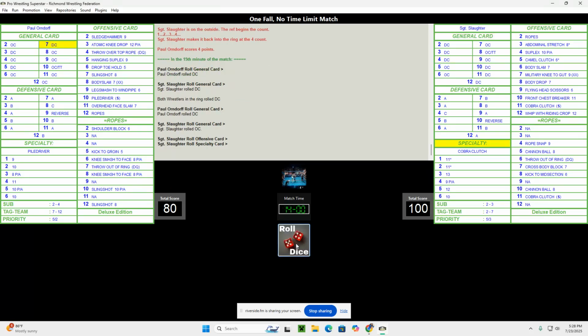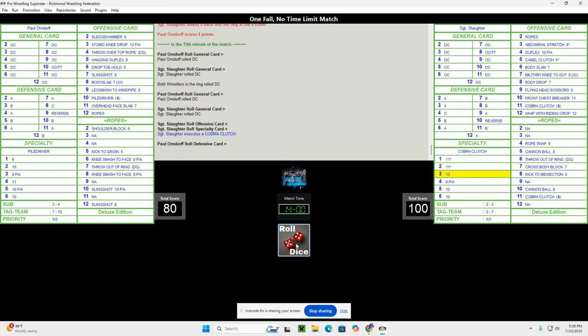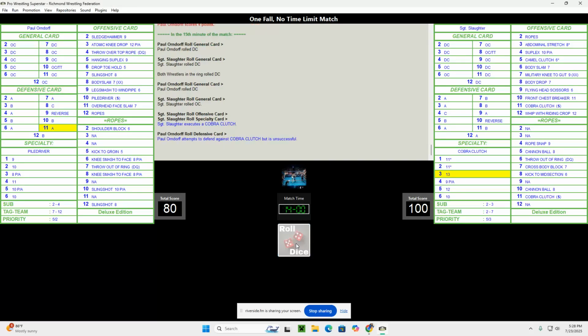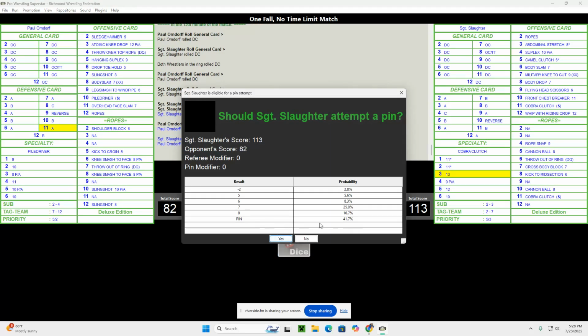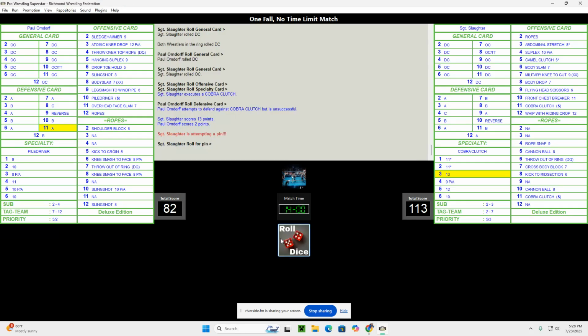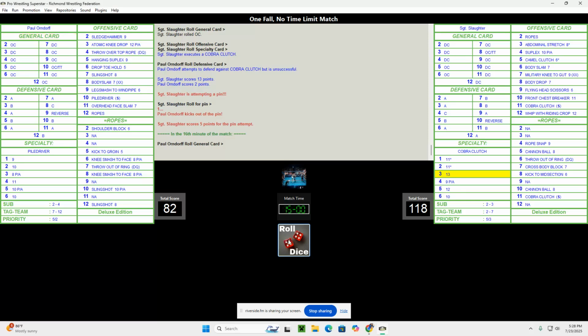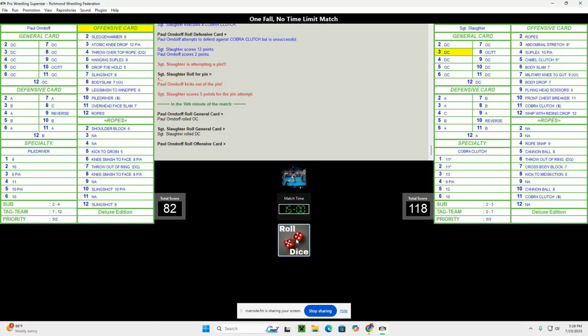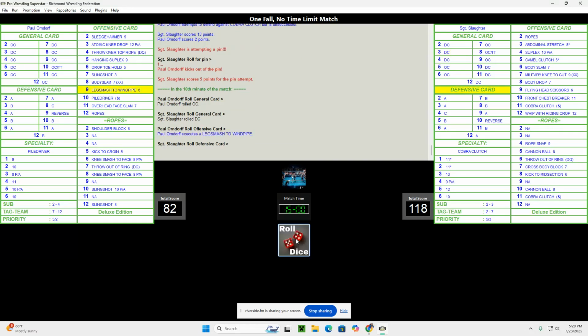Going for his specialty. It's the Cobra Clutch. It's going to be a big score here. Yeah, now he's up to a 41% chance for pin. He's going for it again. Roll for it. No, only one count there. 118 to 82 through 15 minutes here. Let's see if Orndorff can get back in here.